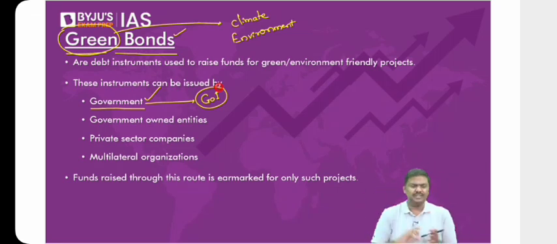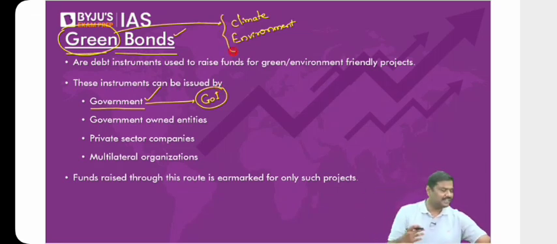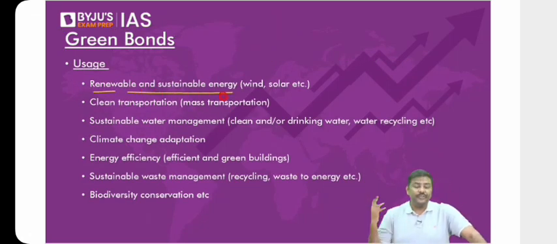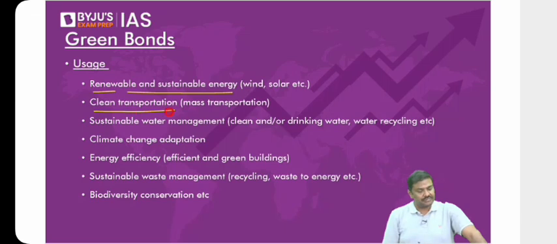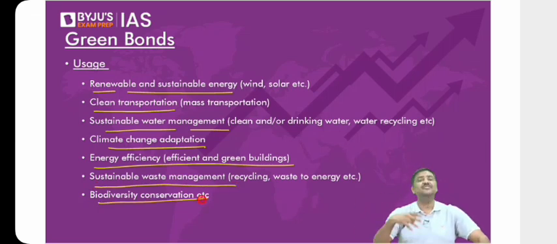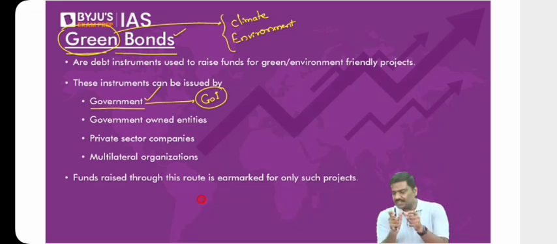And remember, all these projects will be associated with climate or environment. For example, a common list: renewable and sustainable energy projects, solar projects, wind energy projects, promotion of clean transportation, sustainable water management systems, climate change adaptation reforms, energy efficiency, sustainable waste management, biodiversity conservation, etc. Again, from one country to another the list can change, but generally these are the types of projects covered here. So, green bonds essentially are debt instruments. I hope you understand.